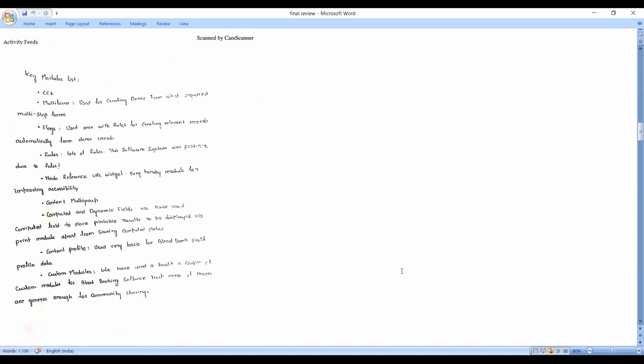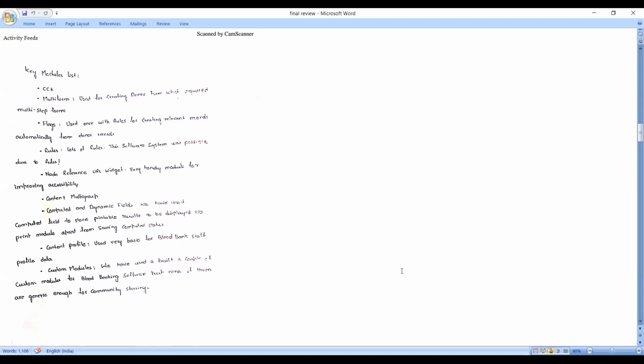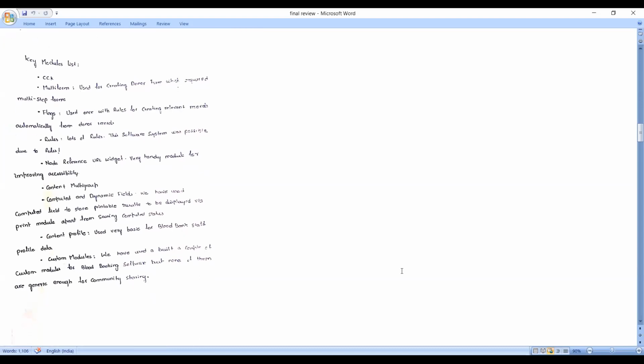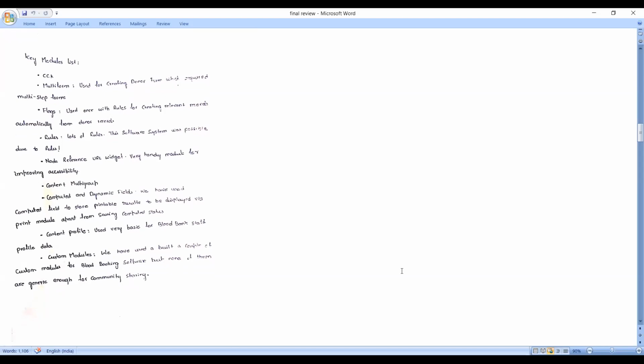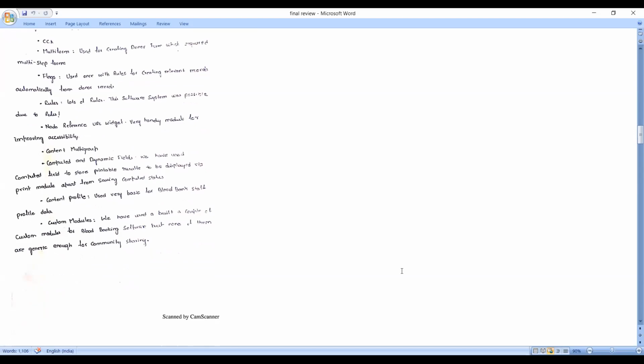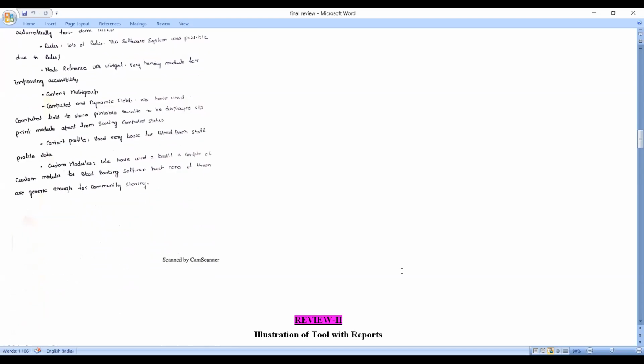Computed and dynamic fields. We have used computed fields to store printable results to be displayed and printed. Content profile used very basic for blood bank staff profile data. Custom modules. We have built a couple of custom modules for the blood bank software, but none of them are generic enough for community sharing.